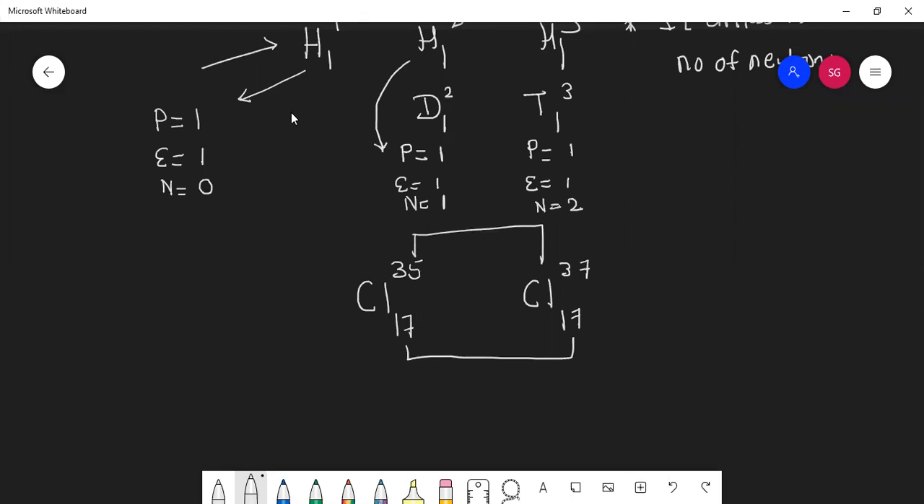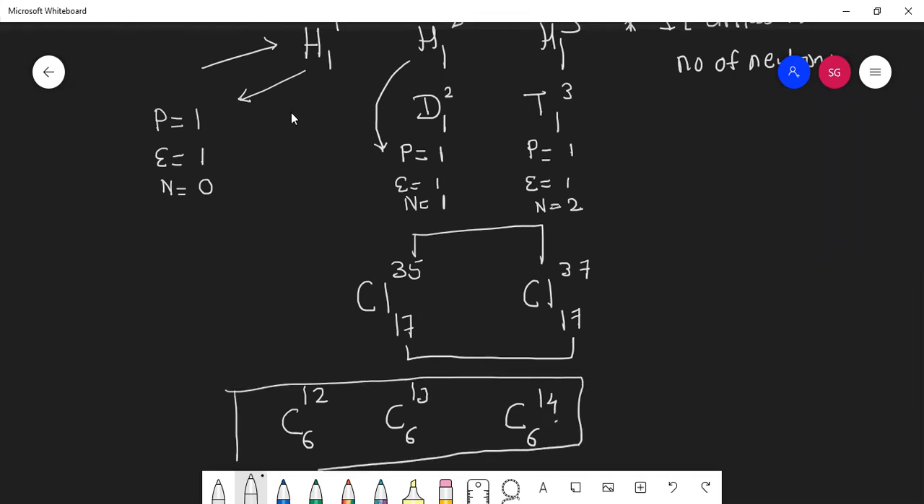Carbon has three isotopes, students. Which are they? Carbon 6,12, carbon 6,13, and carbon 6,14. So these are three isotopes of carbon. And students, do you know which one of these three isotopes is radioactive? C14. Very good. This C14 is radioactive.